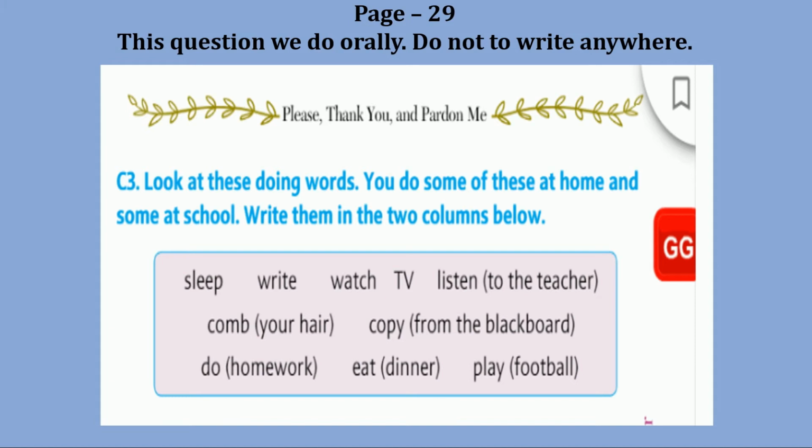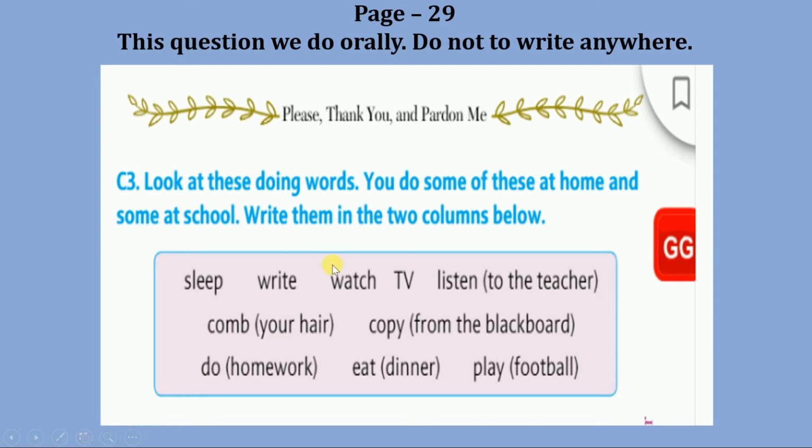So we need to identify which doing word comes in which column. We need to make two columns. One is home and one is at school. So let us begin with the first, sleep. We sleep at our home, right? So sleep is a doing word, comes in the home column.